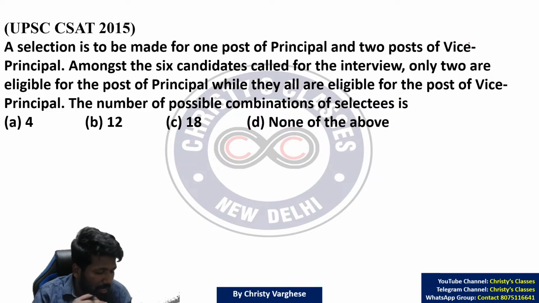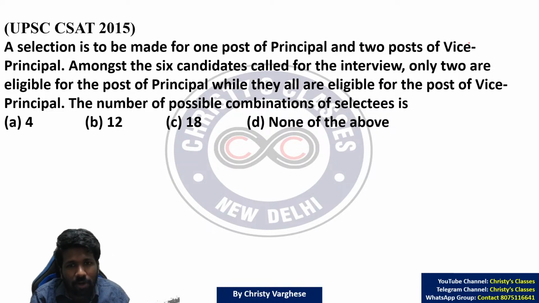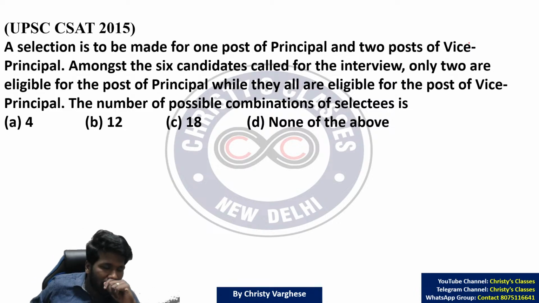But in the half an hour session our objective is not clarity of each formula's derivation and all. That is good to learn, but this course objective is limited time, maximum learning. So this question is a hybrid question of fundamental principle of counting and permutation combination. Both are involved. Due to lack of time I will start explaining.